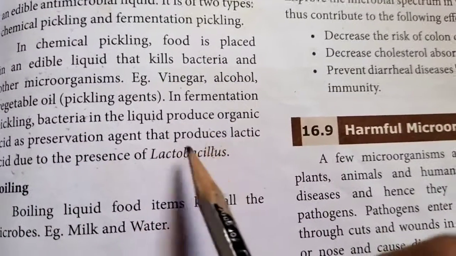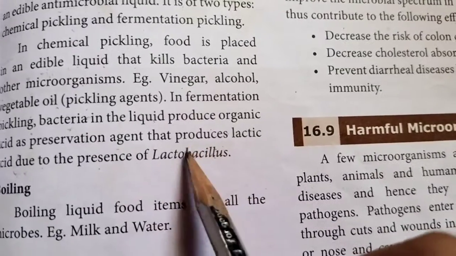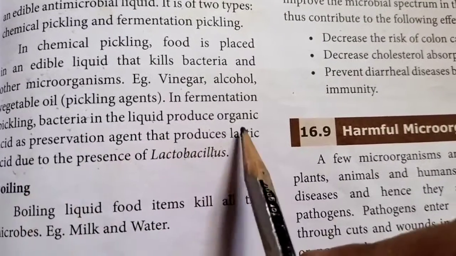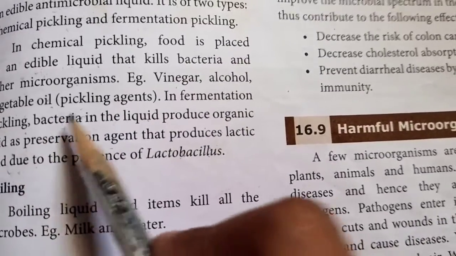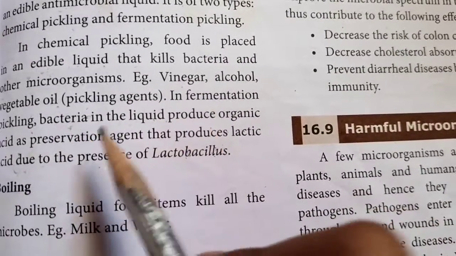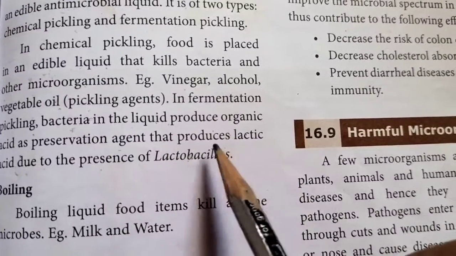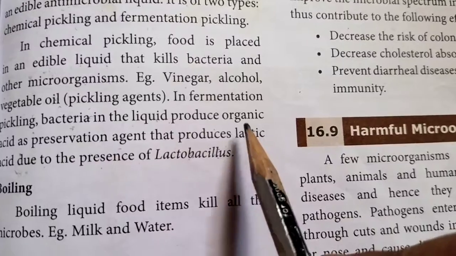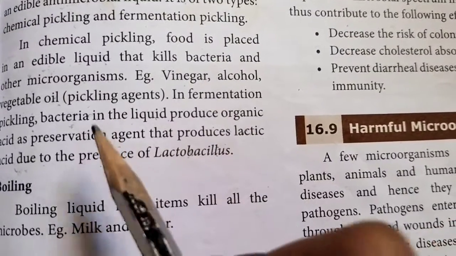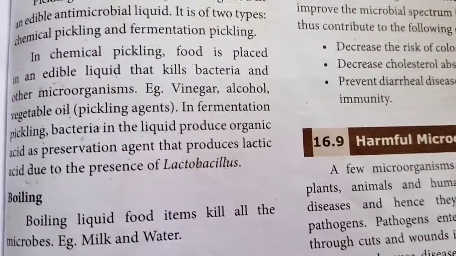So the lactobacillus bacteria present in the milk produces the lactic acid. This lactic acid is used as a preservative agent. So the bacteria in the liquid produce organic acid such as lactic acid due to the presence of lactobacillus. The lactobacillus is a bacteria that produces the lactic acid which is used as preservative agent.